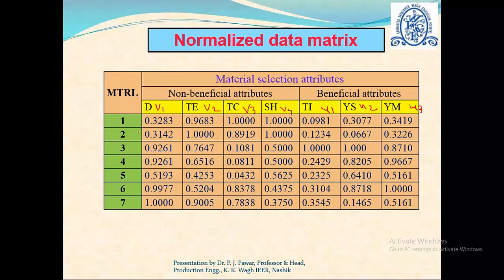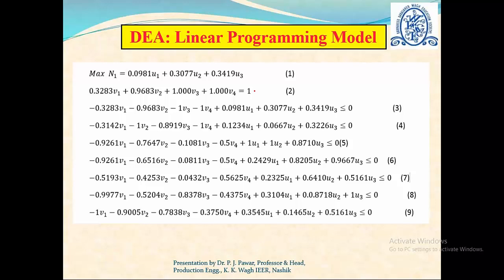It means, what is the first constraint? The first constraint for material 1 is 0.3283 multiplied by V1 plus 0.9683 multiplied by V2, 1 into V3, 1 into V4 and so on. So that's basically here, and this particular sum must be equal to 1. So this is my second constraint. So we understand basically this is the objective function and this is the first constraint. The next constraint is that the value for next constraint.